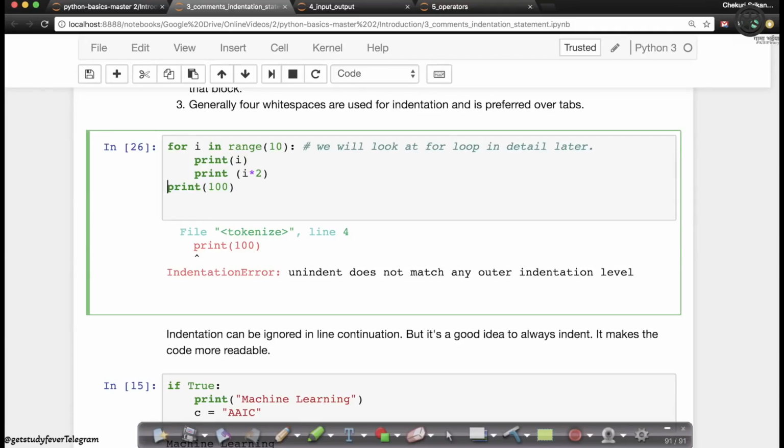So this is a very, very useful way. Let me explain why. Because this makes your code readable. It makes your code look beautiful and interesting to read. Let me show you an example.